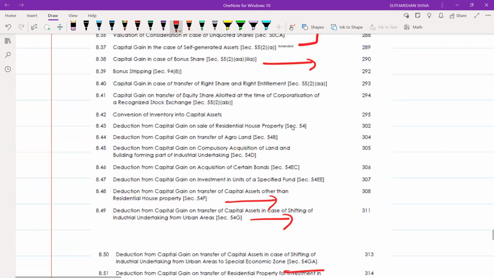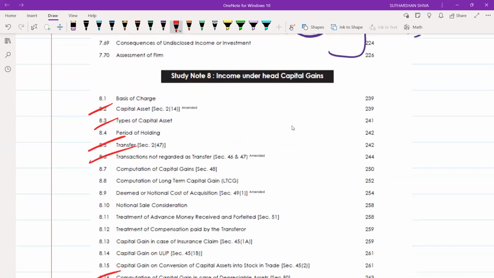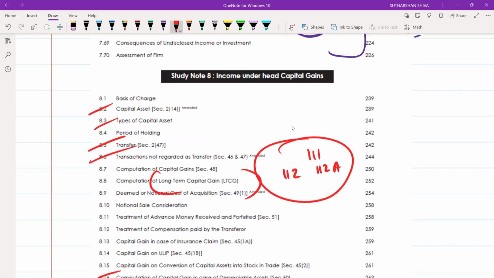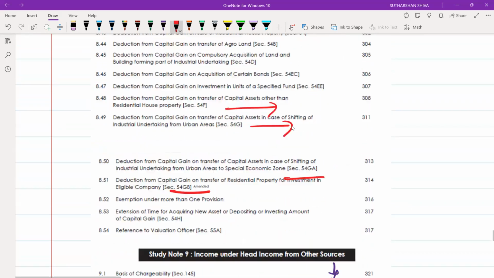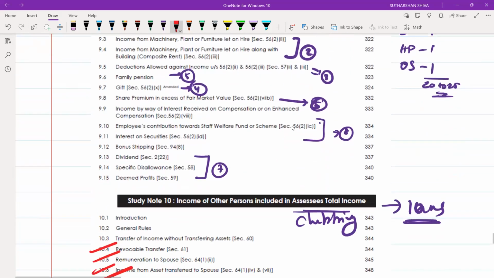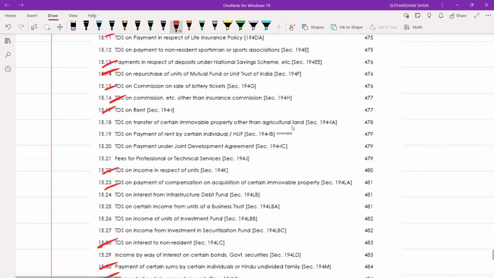These are the important provisions which you need to do. And you will study the computation of LTCG under sections 112, 112A, 111. Everything will be included. You can remember those section numbers easily. So these are the areas which you need to focus on.